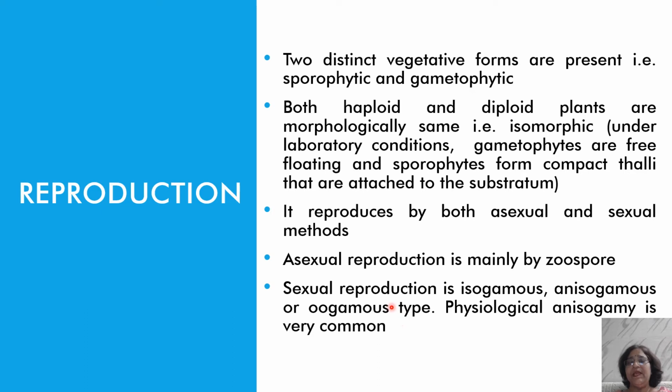or the oogamous. Although the oogamous type is generally absent in Ectocarpus. It is only isogamy and anisogamy, and it is anisogamy which is more common, physiological anisogamy, which is more common in Ectocarpus.